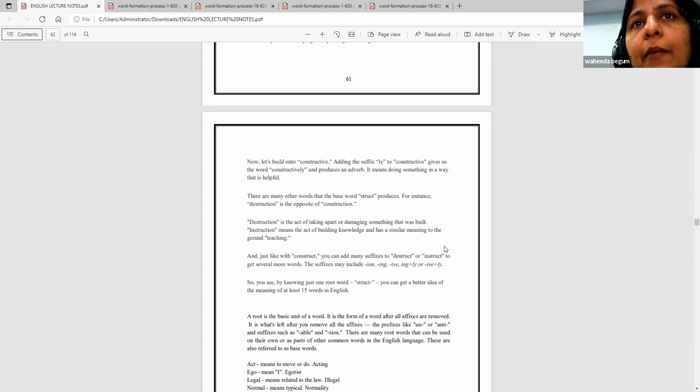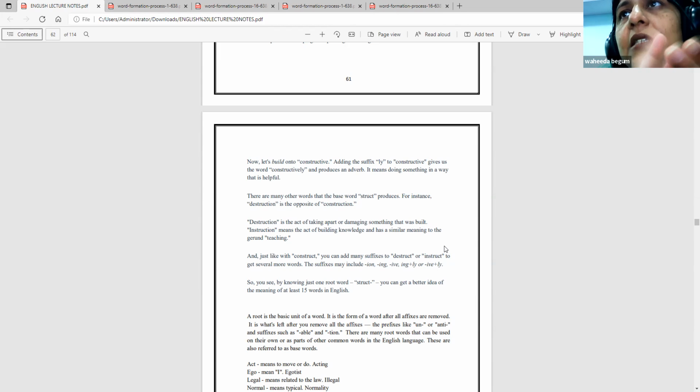Constructively. There are many other words that the base word struct produces. For instance, destruction. It is the opposite of construction. If you have constructed something, the work has happened, and now you demolish that structure. That destruction has been done. So from the word struct, construct has come. A noun has been added, construction.